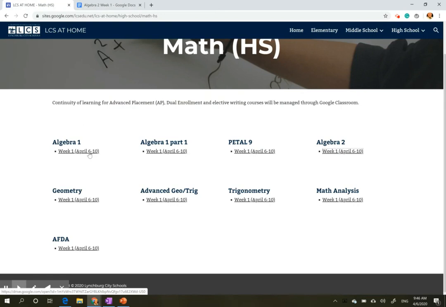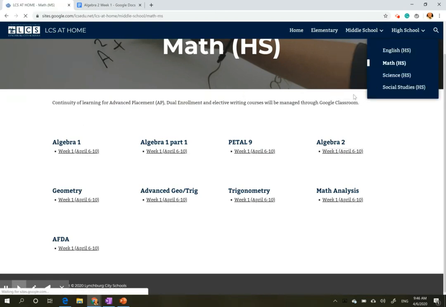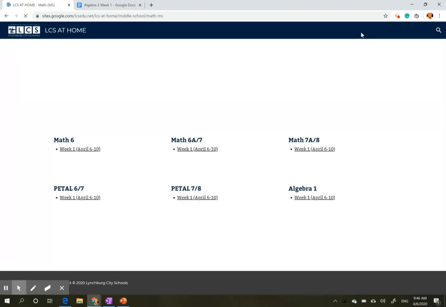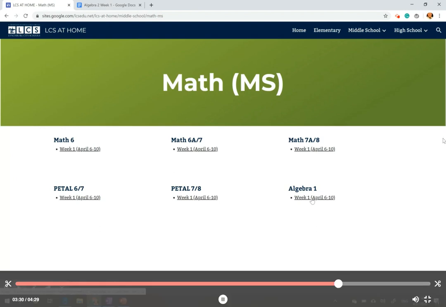If you look, there's Algebra 1 in the high school math. But if you go over to middle school, there's also Algebra 1. And it's the same exact Algebra 1, okay?